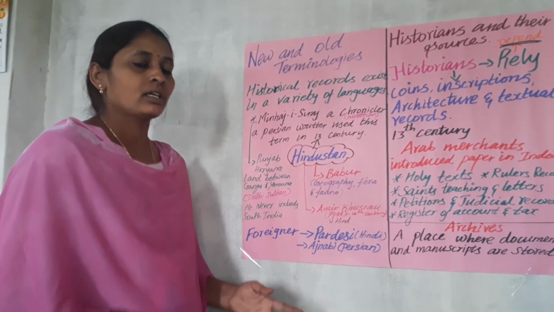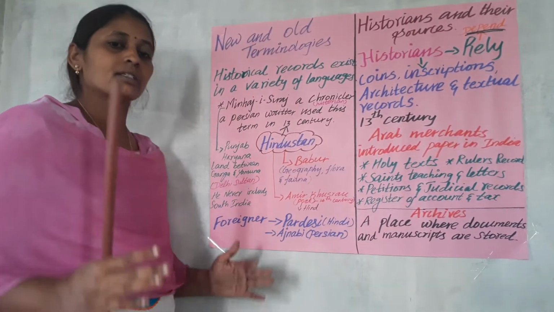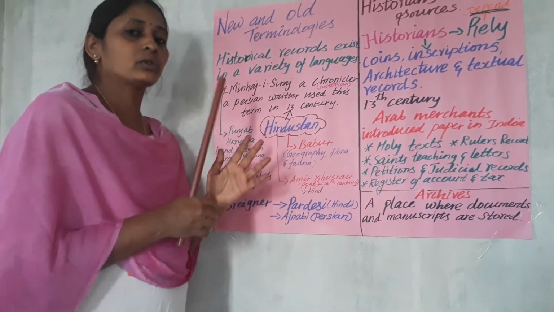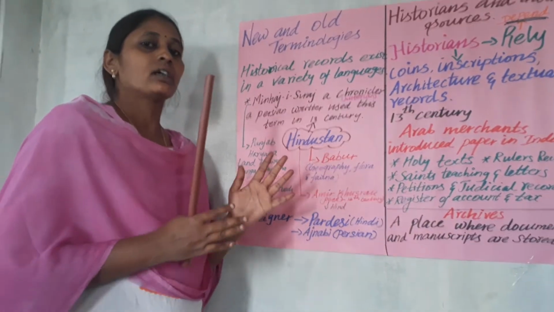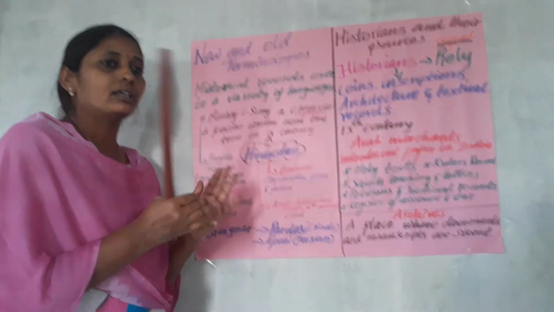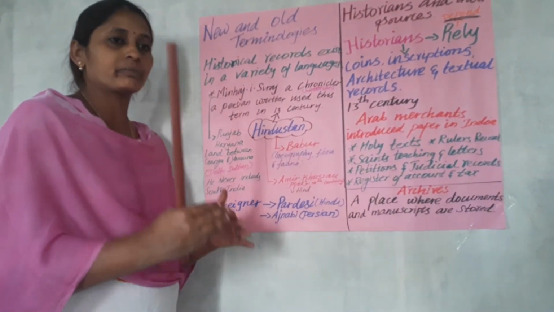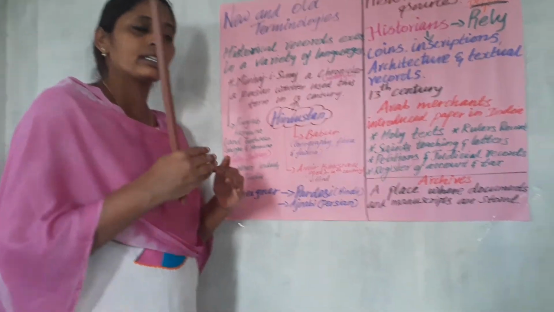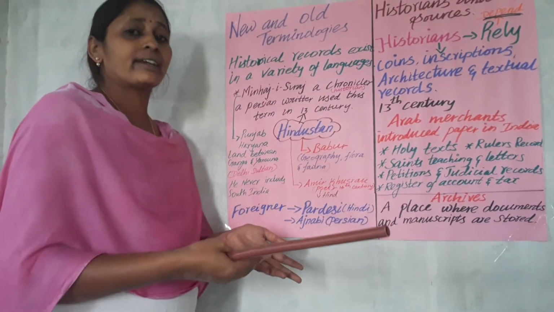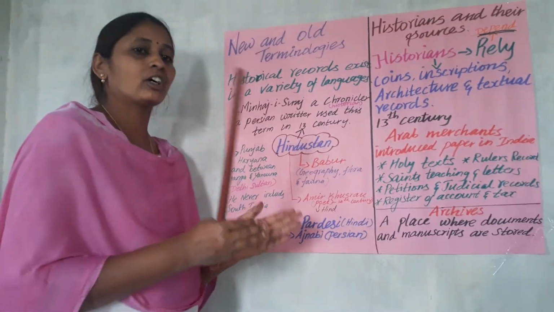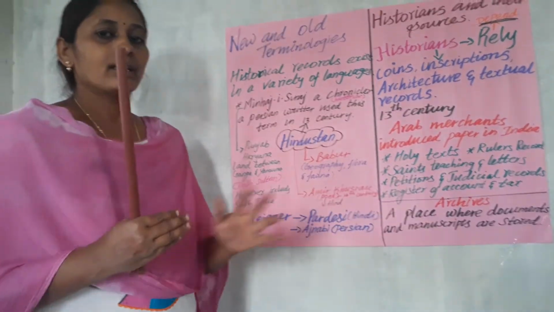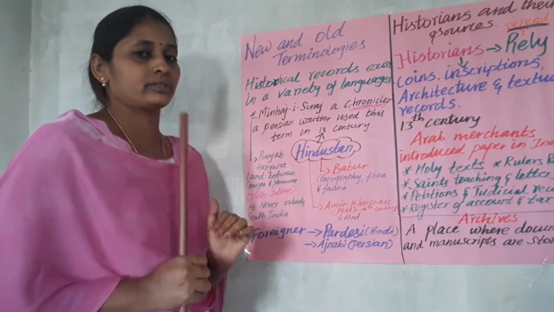Nowadays India means all the places from Jammu and Kashmir to Tamil Nadu, almost 28 states covered under India. But in those days, if one person went from Tamil Nadu, from the Chola dynasty, to the Chalukya dynasty, that particular Chola person was called a foreigner. So same country, but people were segregated according to the place where they lived.